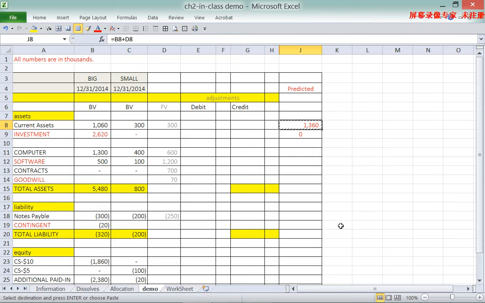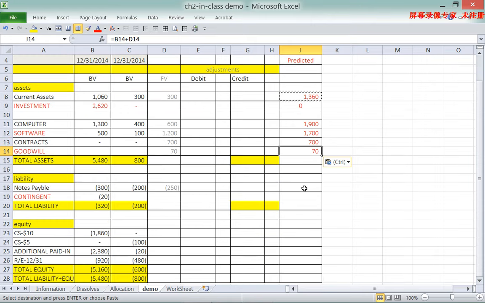Similarly, we can calculate the computer, which is the book value plus the fair value of the subsidiary's software and contracts, and the goodwill is basically just the goodwill. I'm just going to copy the equation to keep it simple. The same applies to the notes payable.